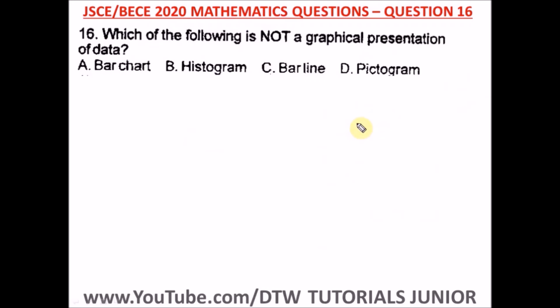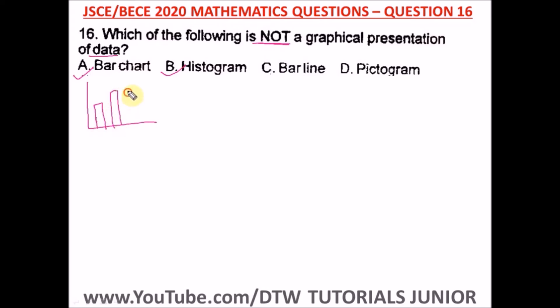Question 16 of the Junior WAEC 2020 Mathematics Past Question, that's your BECE exam. It says, which of the following is not a graphical presentation of data? So we're looking for that which is not a graphical representation of data. Option A says bar chart, definitely bar chart is. Option B says histogram, yes. Remember a bar chart, you have bars like this.